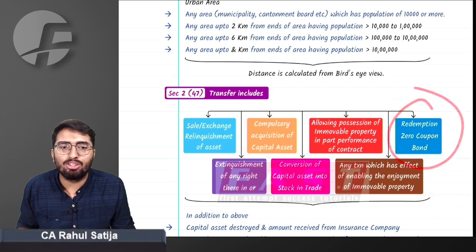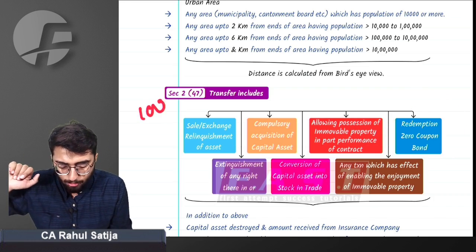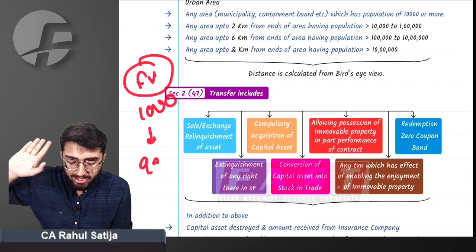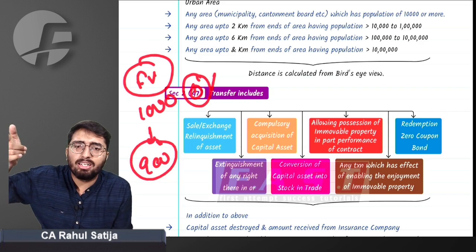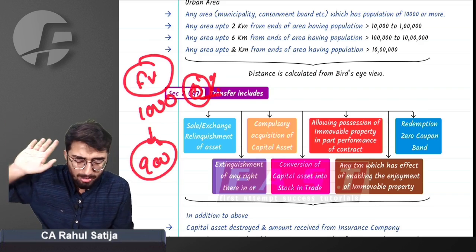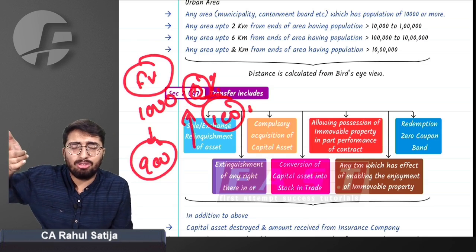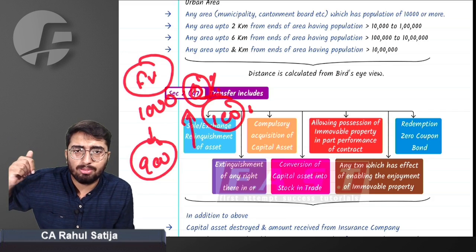And last thing is redemption of zero coupon bond. For example, if a bond has a face value of 1,000 rupees, and it is being issued at 900 rupees. There is zero coupon rate. There is no coupon. There is no interest payable. But on maturity, 100 rupees extra will be given to the person subscribing for such bonds. These are called zero coupon bonds.